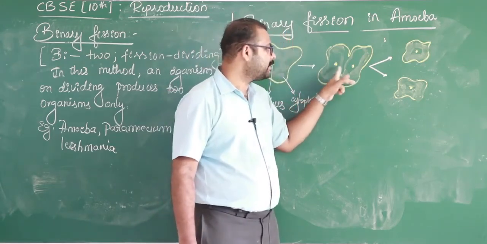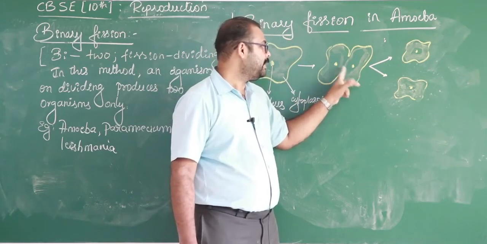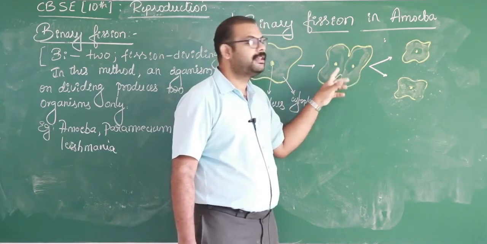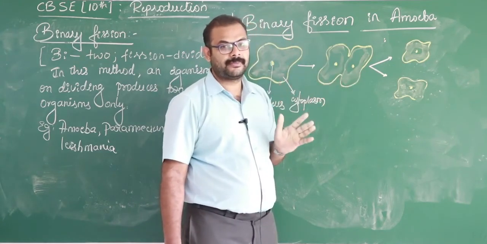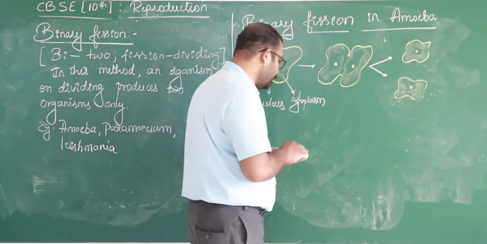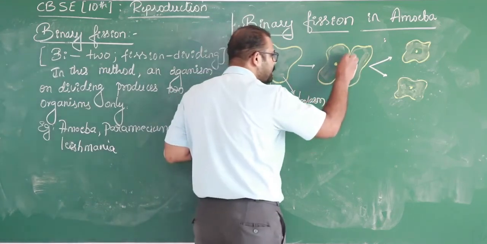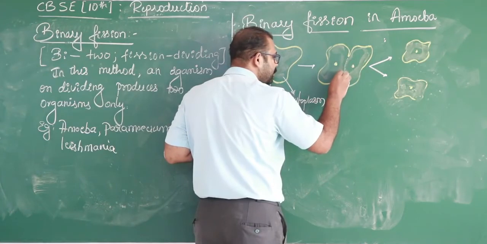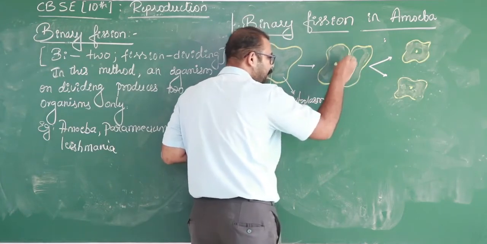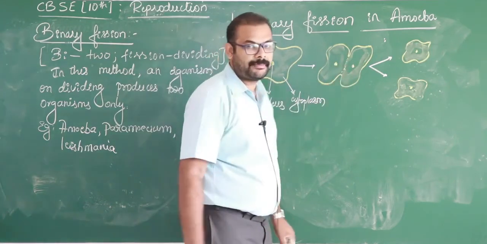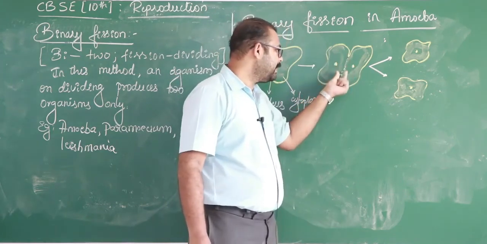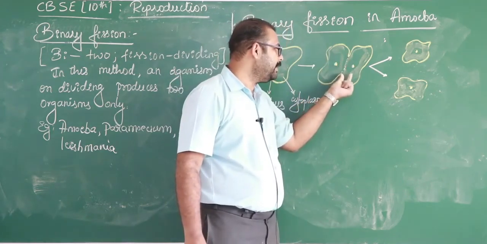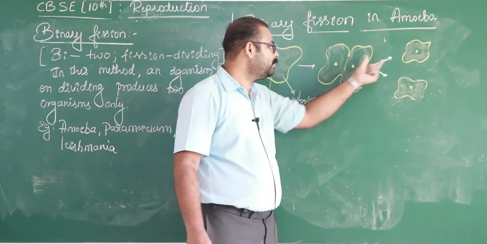After separation, each nucleus is surrounded by some amount of cytoplasm, and finally the groove starts extending in the middle, and they develop plasma membrane, reach each other, and ultimately divide into two cells.